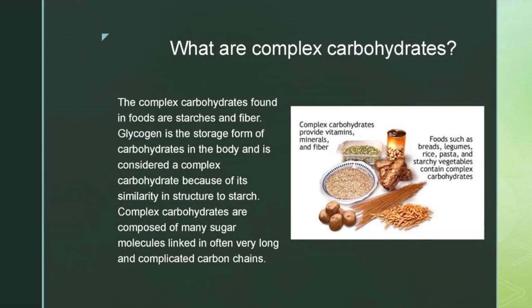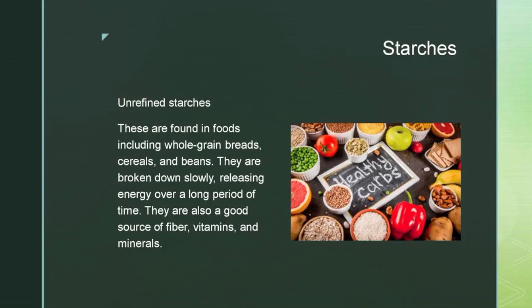Glycogen is the storage form of carbohydrates in the body and is considered a complex carbohydrate because of its similarity in structure to starch. Complex carbohydrates are composed of many sugar molecules linked in often very long and complicated carbon chains. Unrefined starches are found in foods including whole grain bread, cereals, and beans. They are broken down slowly, releasing energy over a long period of time. They are also a good source of fiber, vitamins, and minerals.